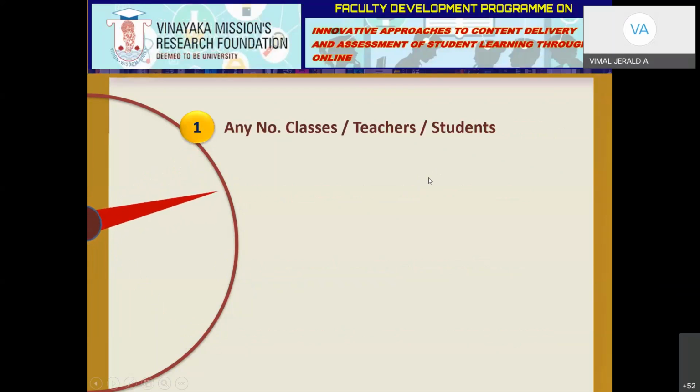Now, the thing is that in Google Classroom, you are limited with teachers and students. Altogether, only 250 can join in a free account, and in a paid G Suite account, 1000. But here, there is no limit with the teachers and students. Anybody can join any classroom, any number.